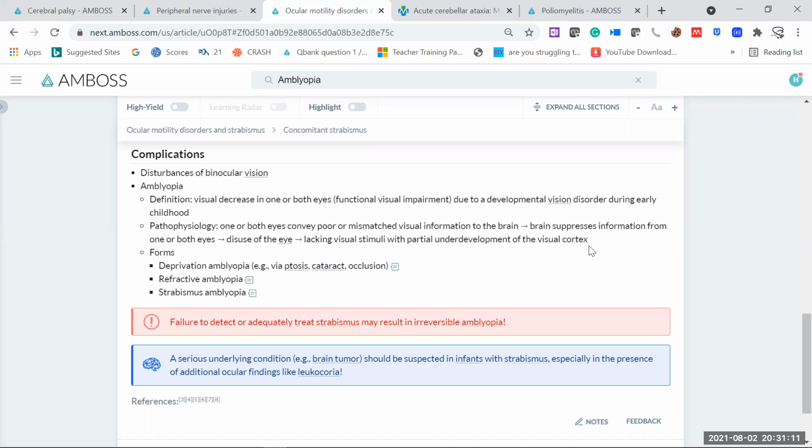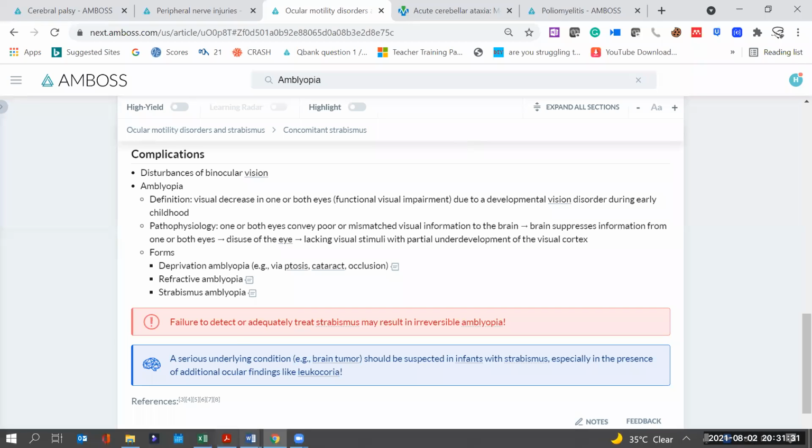This child has to be corrected. His visual impairment should be corrected up to 2 years of age. It should not go beyond that. Otherwise, what will happen? There will be misuse of the eye, and after some time, the brain will not function, and there will be complete dysfunction of that particular area.